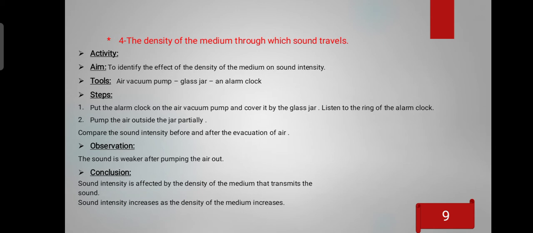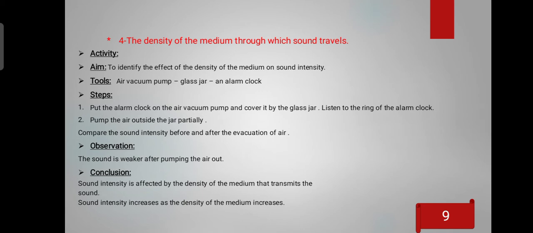The aim of this activity is to identify the effect of the density of the medium on sound intensity. What are the tools? A vacuum pump, a glass jar, and an alarm clock. Steps: put the alarm clock on the vacuum pump and cover it with the glass jar. Listen to the ring of the alarm clock, then pump the air out of the jar partially. Compare the sound intensity before and after the evacuation of air. What happened? The sound is weaker after pumping the air out.